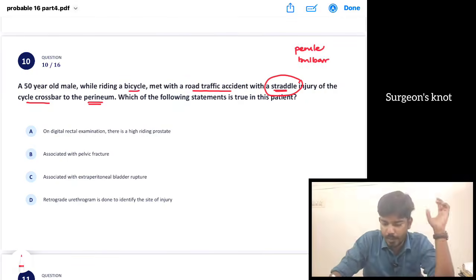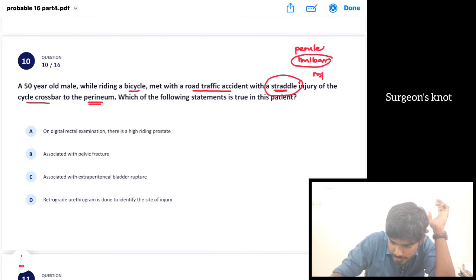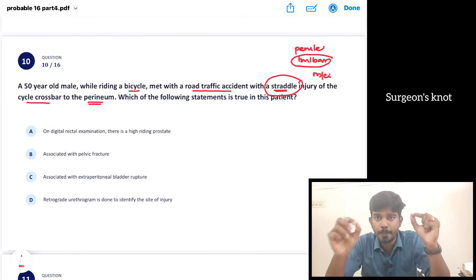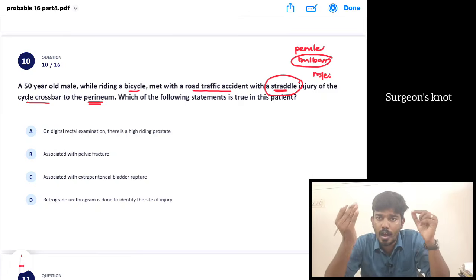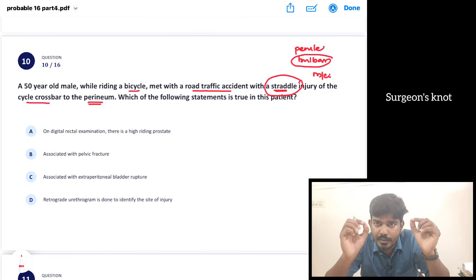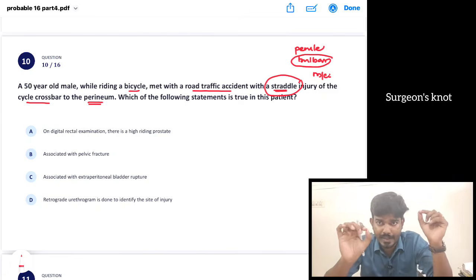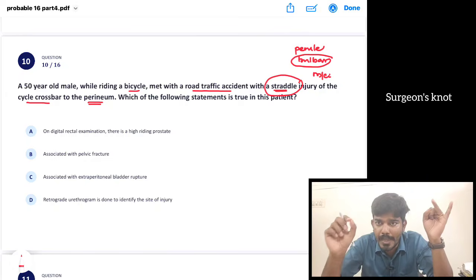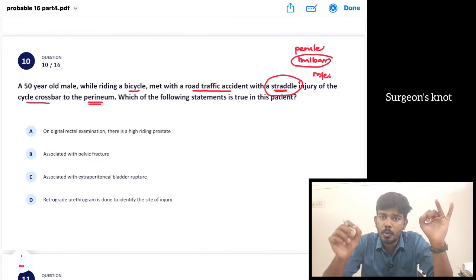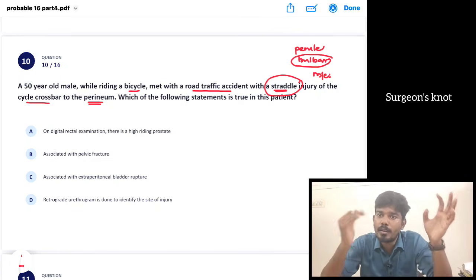Okay, penile or bulbar injury ரெண்டுலயும் இது most common bulbar. So optionsல bulbar injury இருந்துச்சுன்னா bulbar choose பண்ணணும். But if they have given you இதே மாதிரி ஒரு RTA நடக்குது, ஒரு urethral injury, if it is associated with a pelvic trauma, pelvic fracture or extraperitoneal bladder rupture இந்த மாதிரி கொடுக்குறாங்க. Also examinationல high riding prostate. What is this high riding prostate?